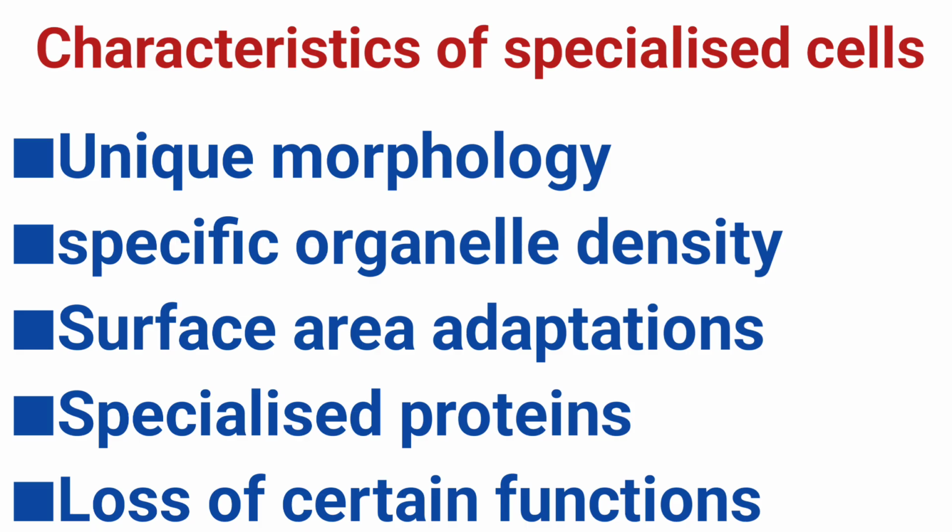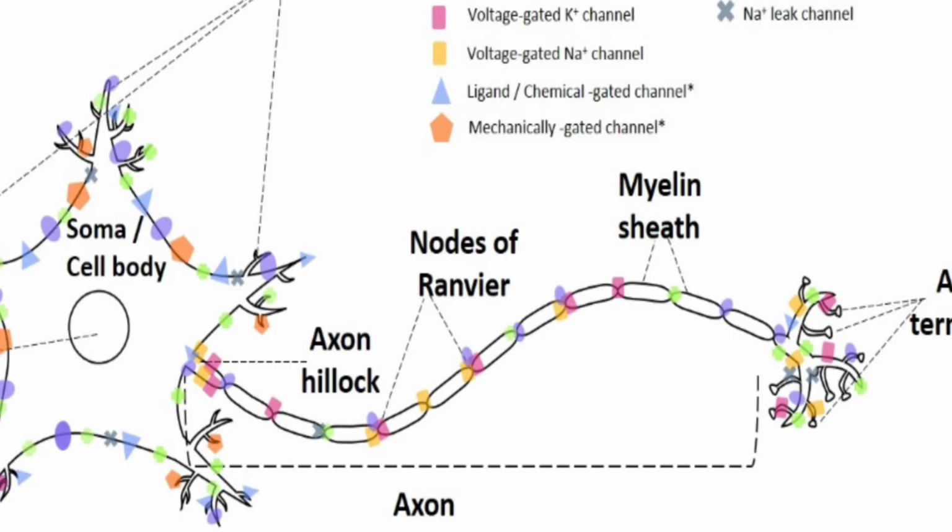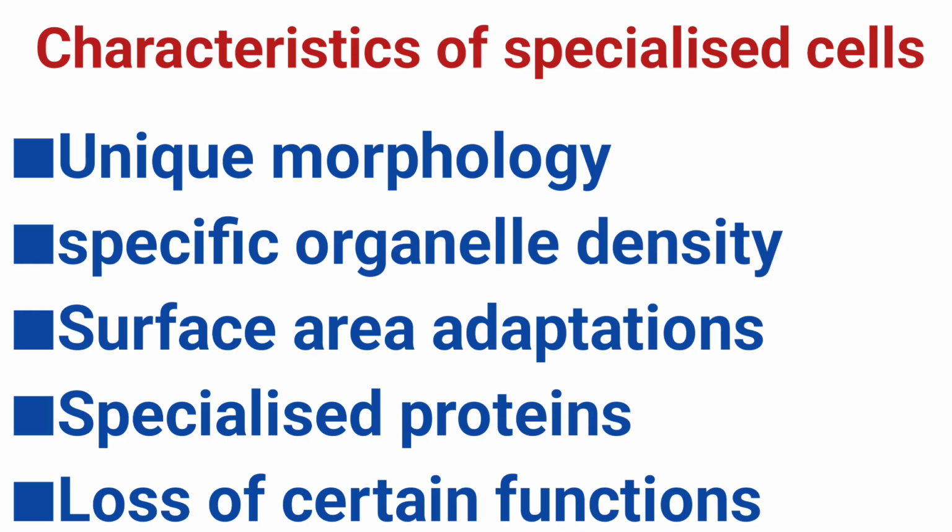Surface area adaptations. Many specialized cells have folds or extensions to increase absorption or communication. For example, root hair cells in plants have long projections to soak up water. Neurons have long axons to send signals over distances. Specialized proteins.